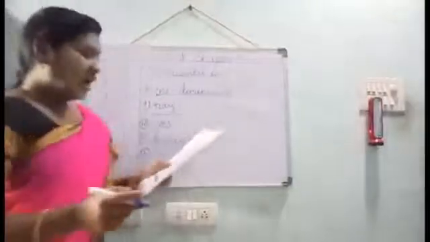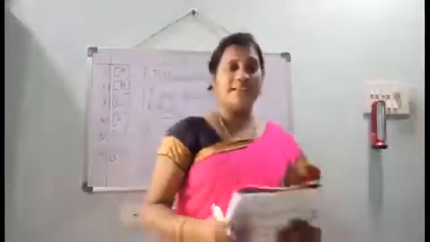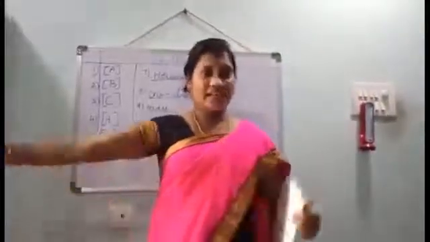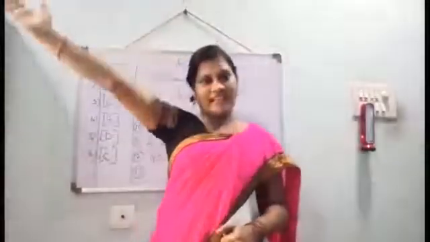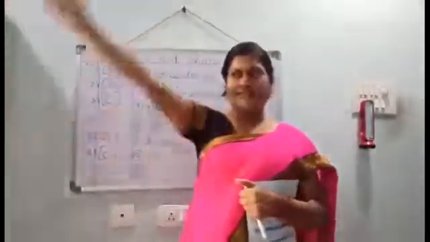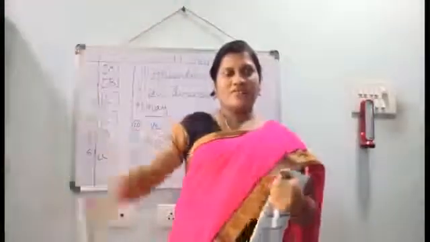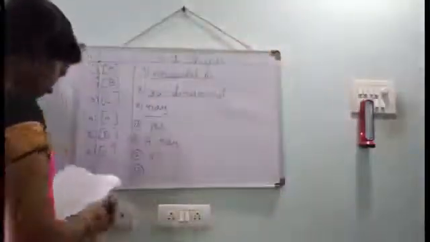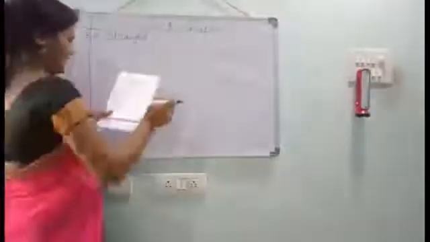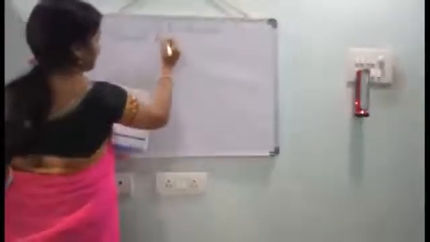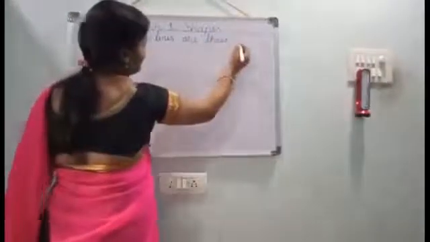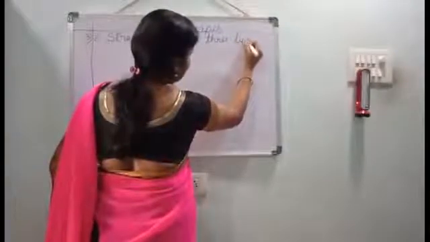Thirteenth one. How many types of straight lines are there? Name them. Tell me, children. Horizontal line, vertical line, slant line. Yes. Understood? 3 types. Straight lines are 3 types.